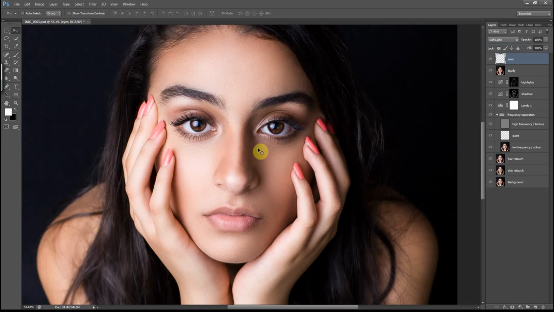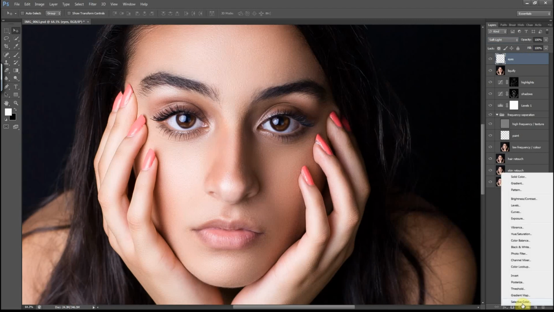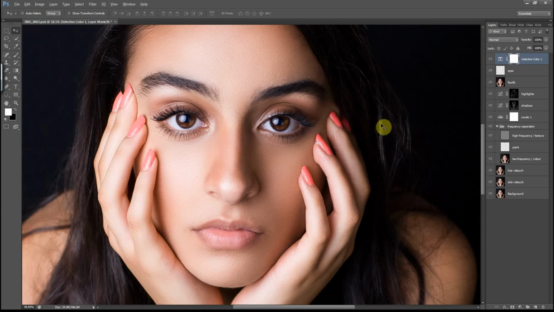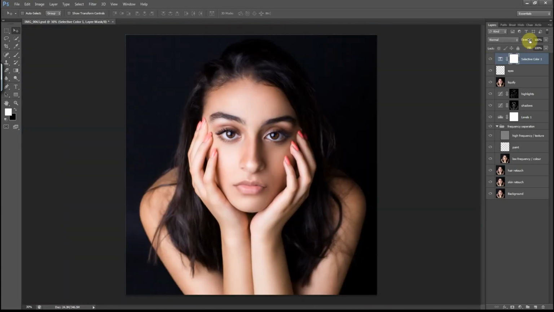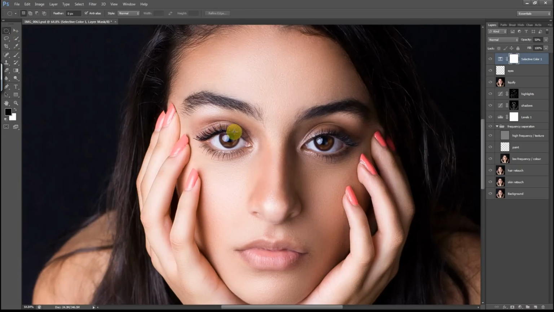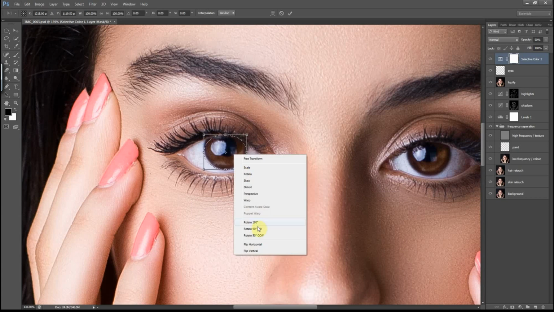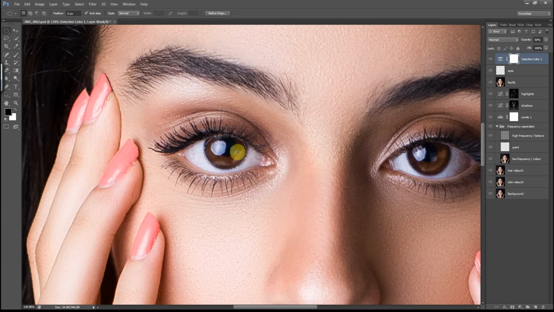That looks good. I'll create a new selective color adjustment layer, as I want to change the overall tone of her skin and just make it a bit warmer. I'll reduce the opacity to about 50%. I now want to tweak her eye color, and I do that by selecting the elliptical marquee tool to make a selection around her iris. I'm just going to resize that and make it fit. And press OK.